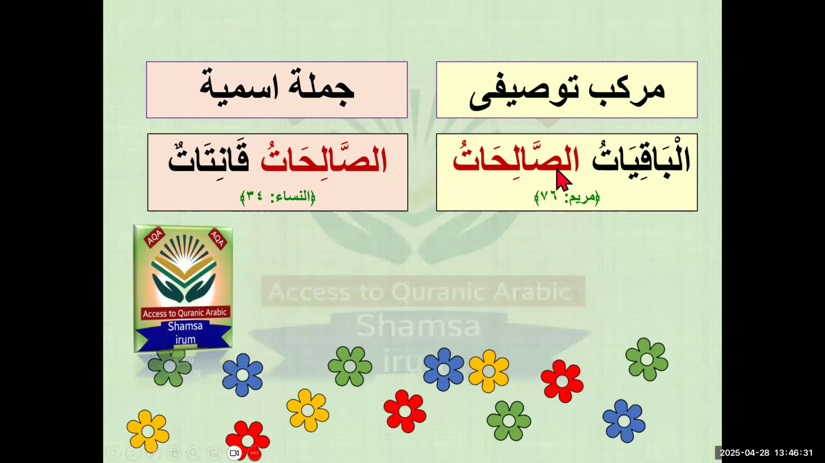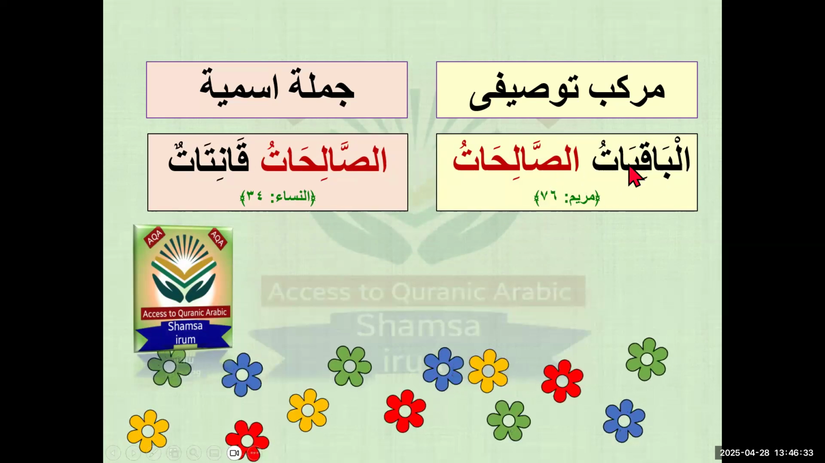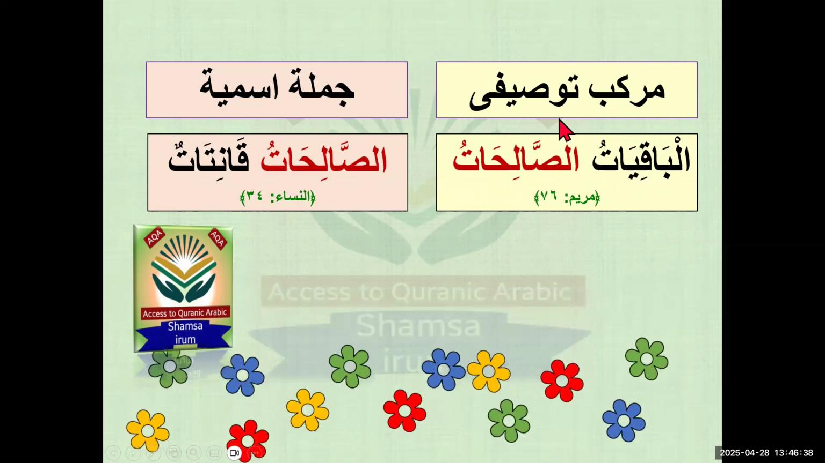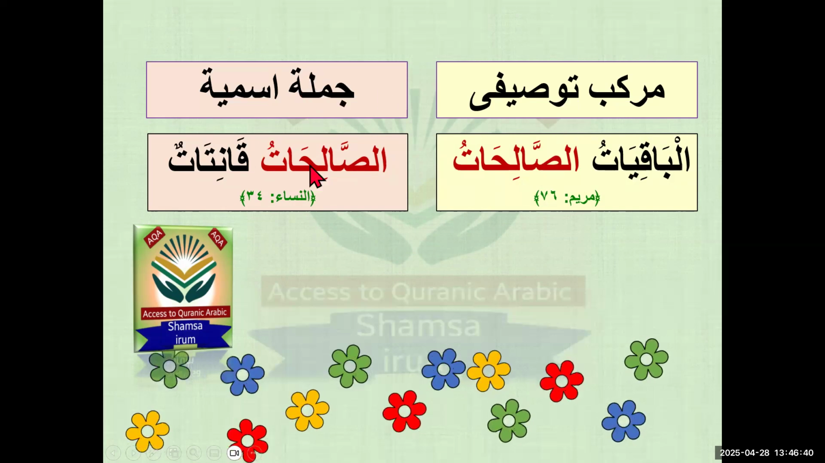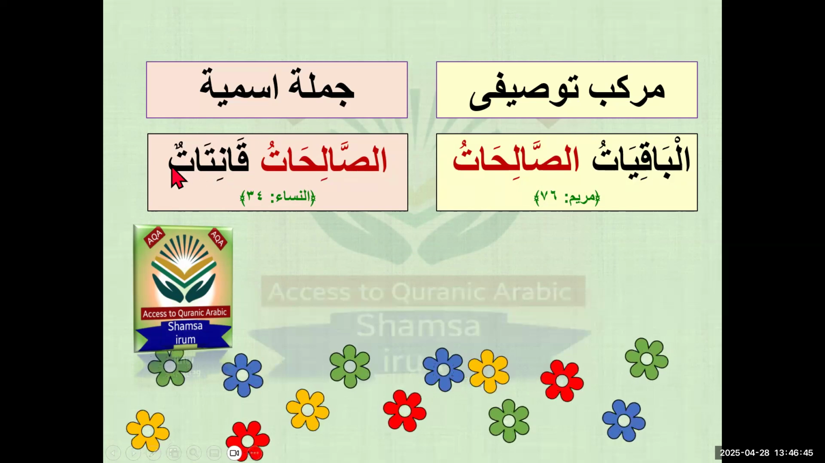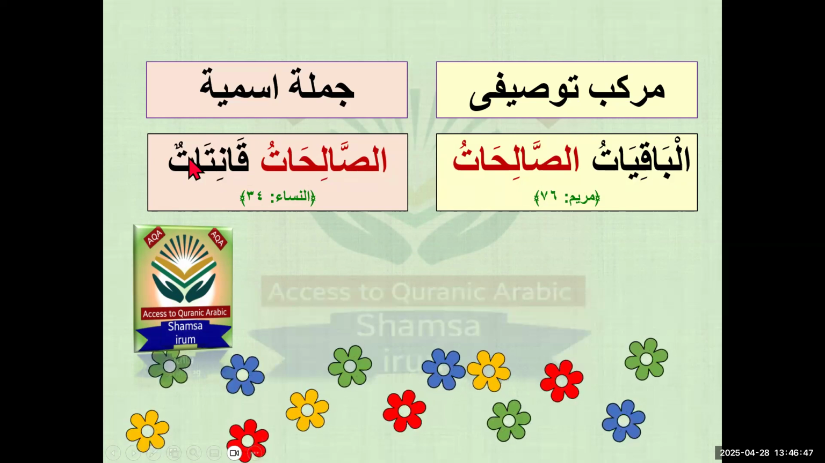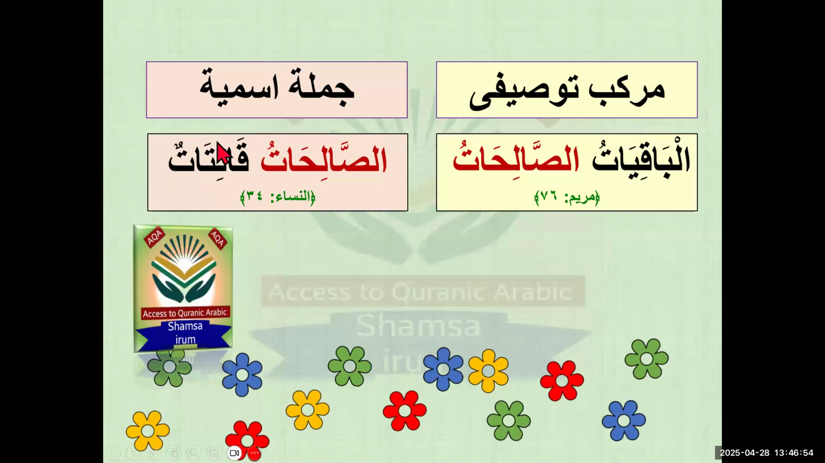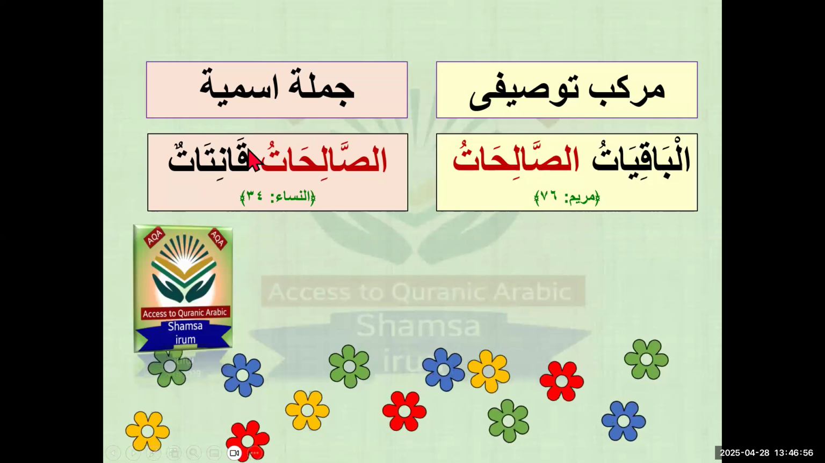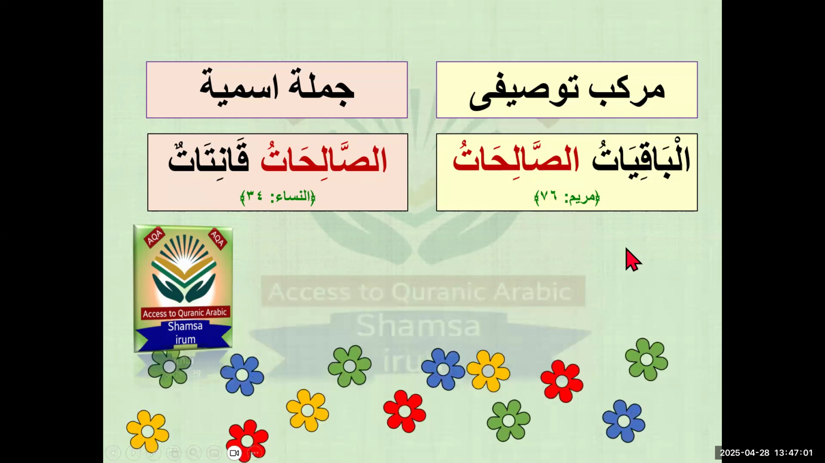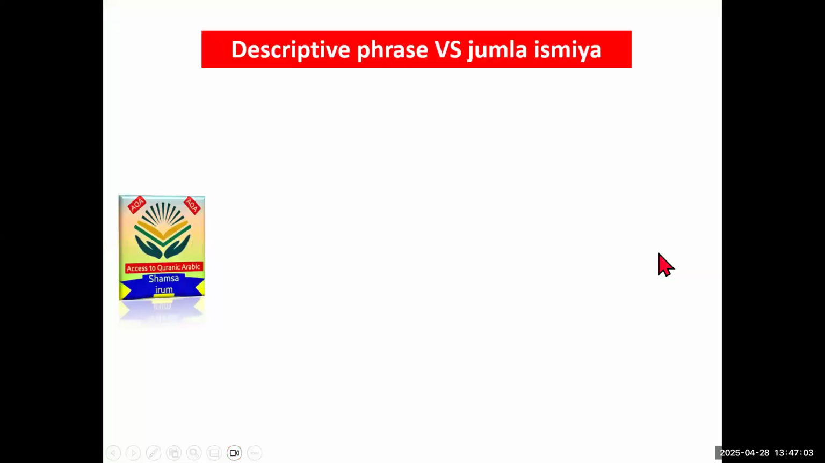Al-baqiyatu as-salihatu. Now here they both are definite. They both are definite by al, so it means both parts are definite. So it's markab tawsifi. On the other hand, as-salihatu is definite, but qanitatun is indefinite. Why is it indefinite? Because we can clearly see the tanween on top of it. There is no al in the beginning and there is clearly tanween on top of it, which shows me that it's indefinite. So the first part definite and the second part indefinite makes a jumla ismiya. So this is how easy it is to check.